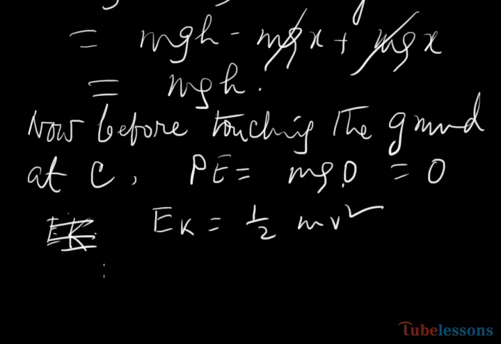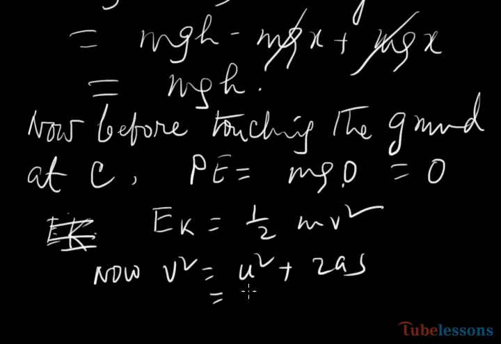Now here v square equals u square plus 2as again. u was 0, and 2 into g into s, meaning h, that is equal to 2gh.